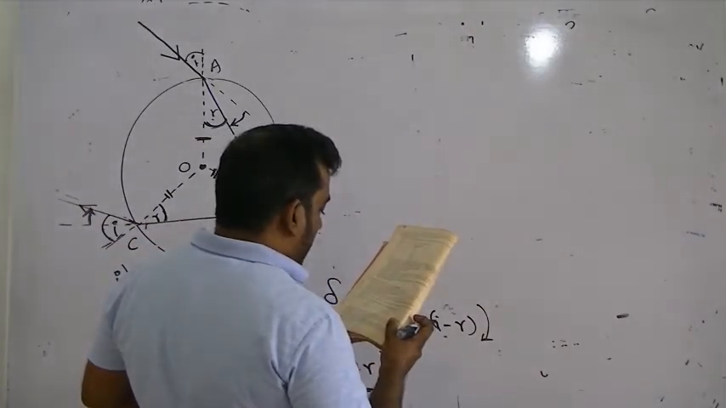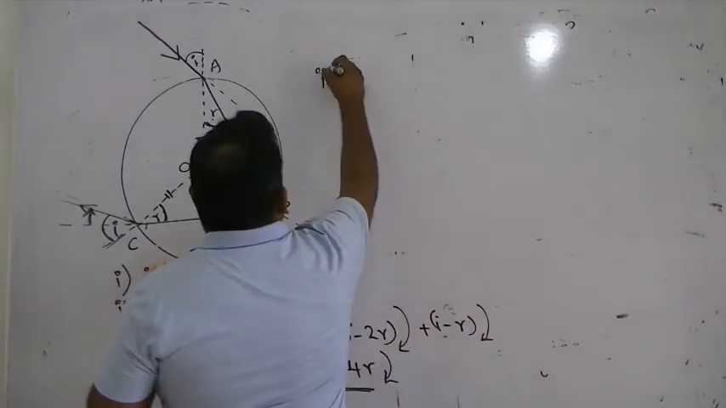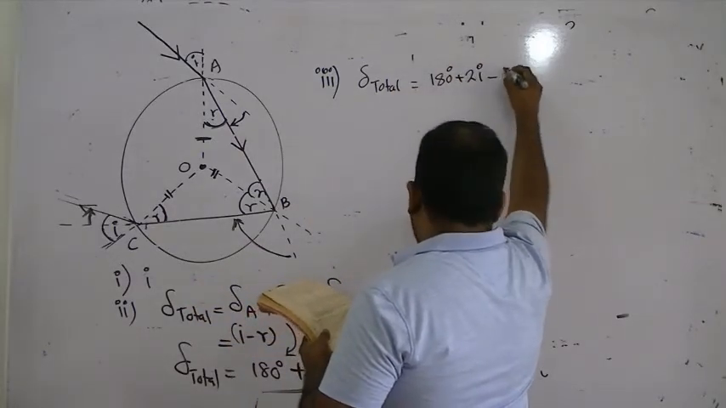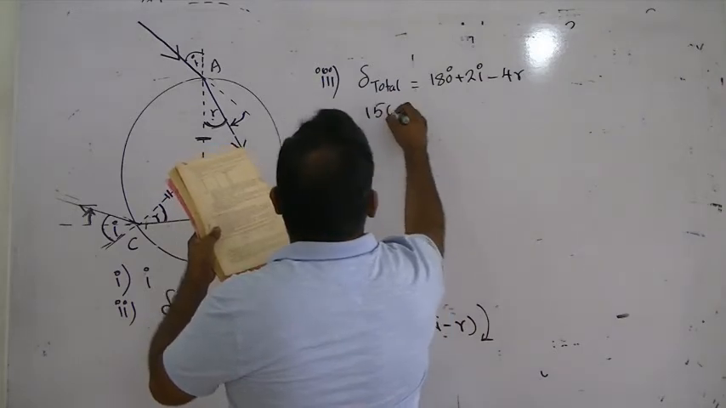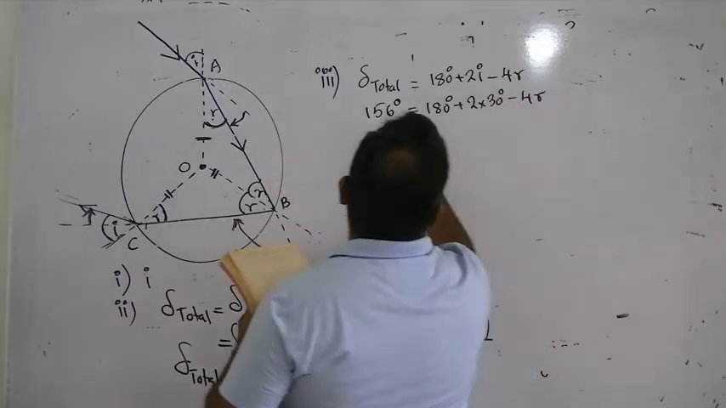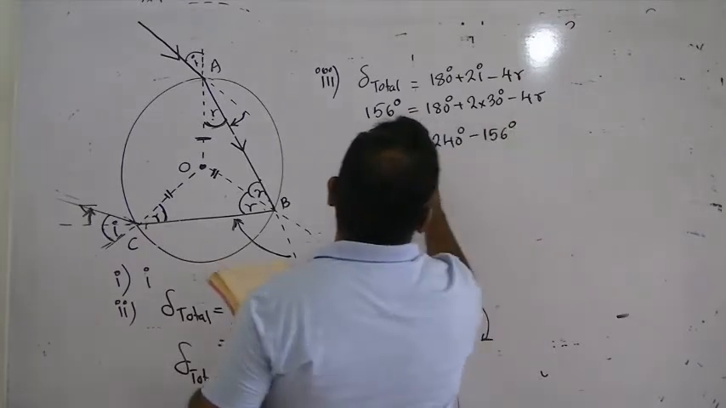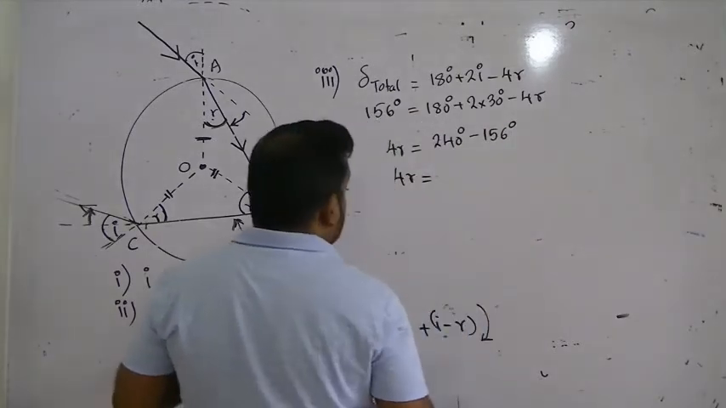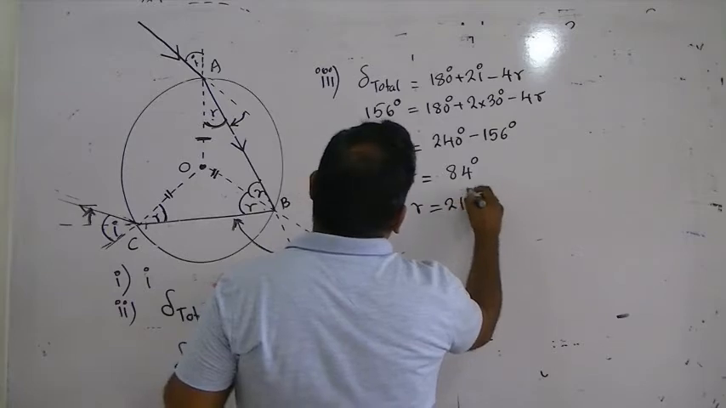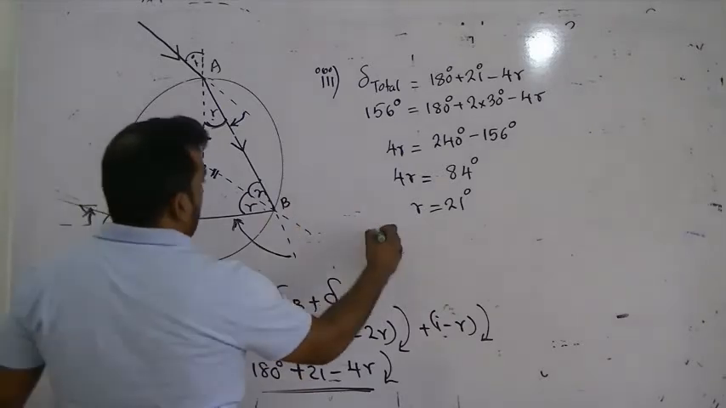If I equals 30 and the total angle of deviation is 156, what's the refractive index? So total deviation is 180 plus 2I minus 4R. 156 equals 180 plus 2 times 30 minus 4R. So 4R is equal to 240 minus 156. If you solve this, 4R is 84, so R is 21 degrees. If R is 21 degrees, you can find the refractive index.